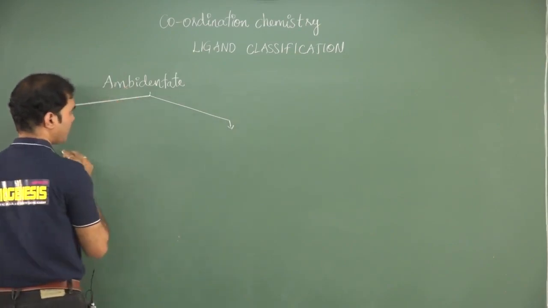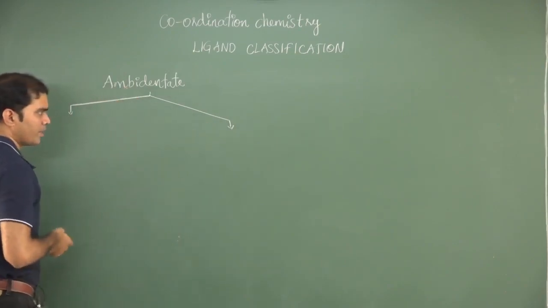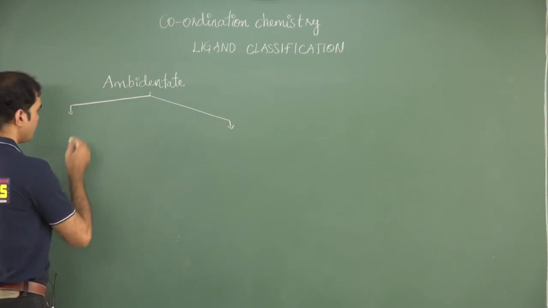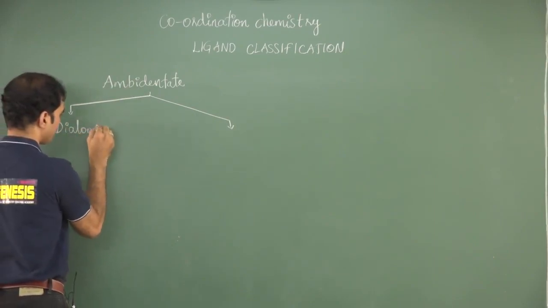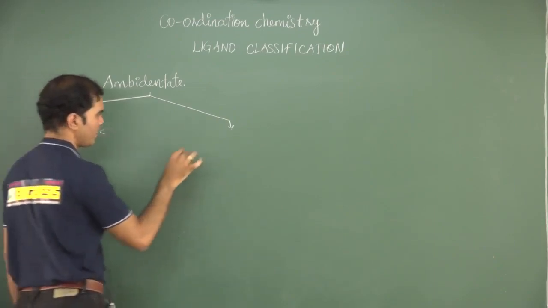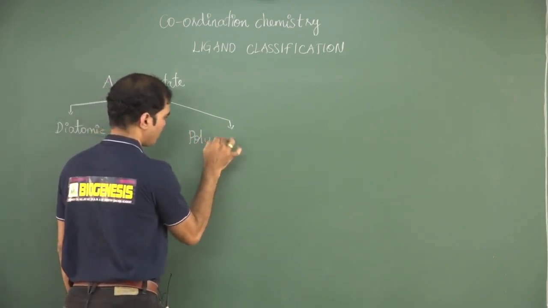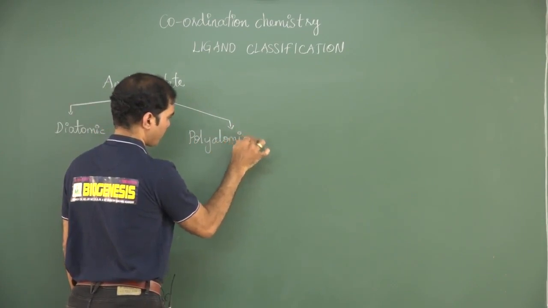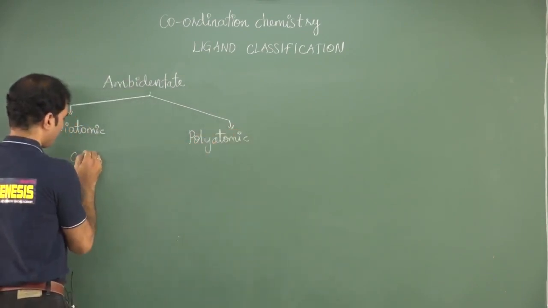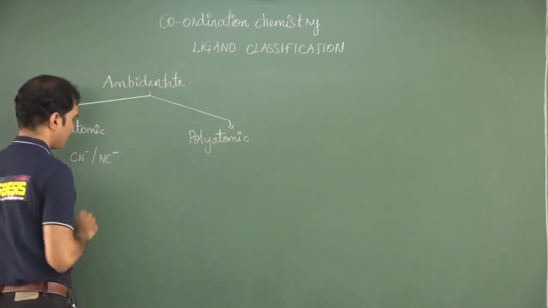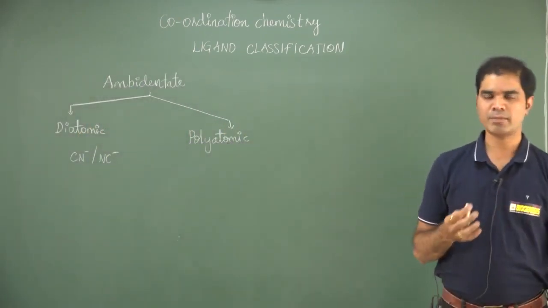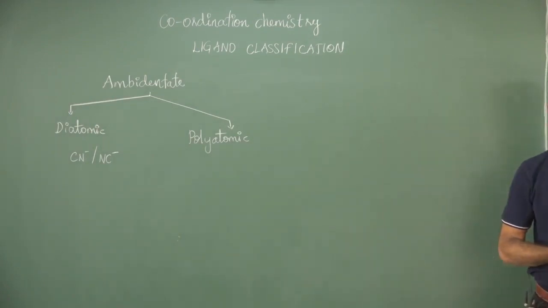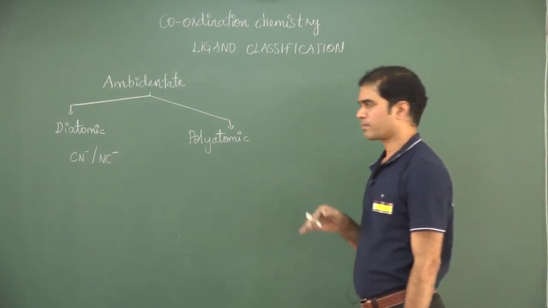Within ambidentate, again we can classify them into two types. One is a simple diatomic ambidentate ligand. The other is a polyatomic ambidentate ligand. If I give CN minus, or it could be NC minus, either carbon could be a donor or nitrogen could be a donor depending on the type of the interactions. It is a diatomic one.